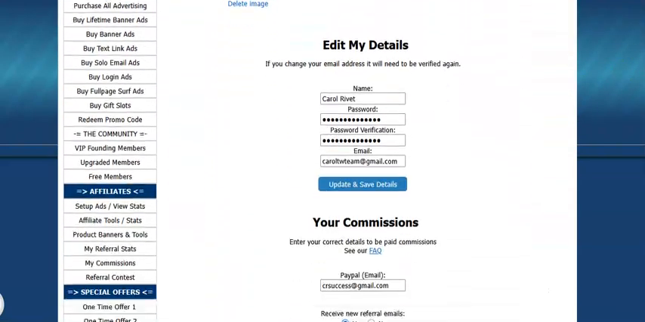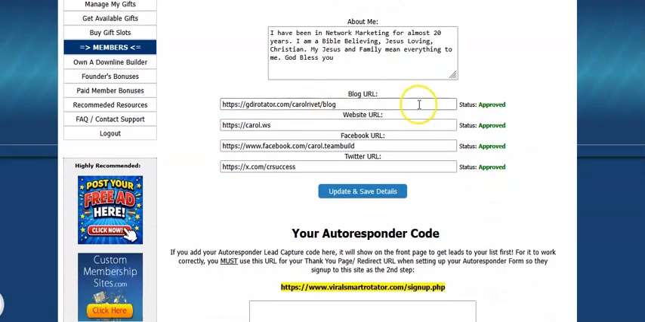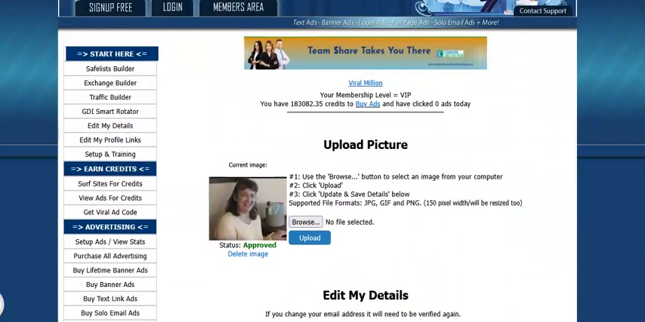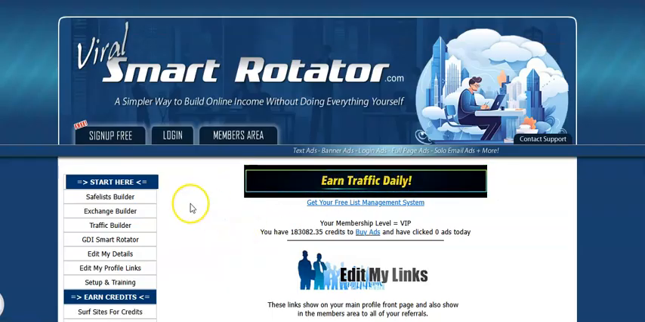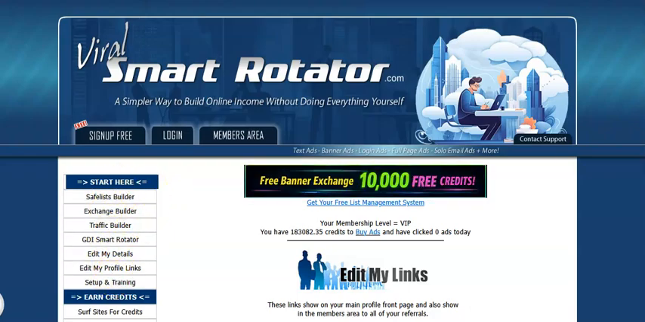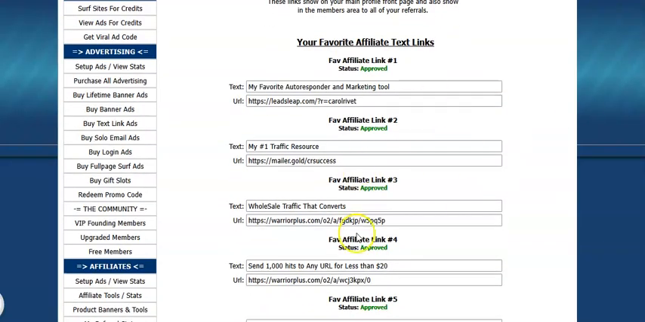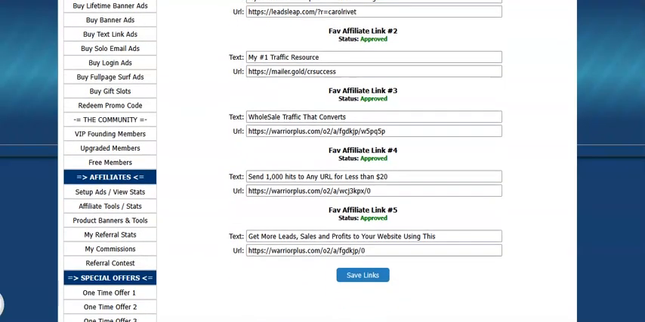And then you click here to enter your details. It's like uploading a picture. They pay through PayPal. If you have a blog, you can put your website URL here. So this comes through like your profile when people click on your profile. And then right here, edit my profile links is right there. This is all right on the start here spot. Okay, and then the setup and training. And then here's the 5. You can add any 5 of your own links of whatever you're doing, whatever you're growing right there.